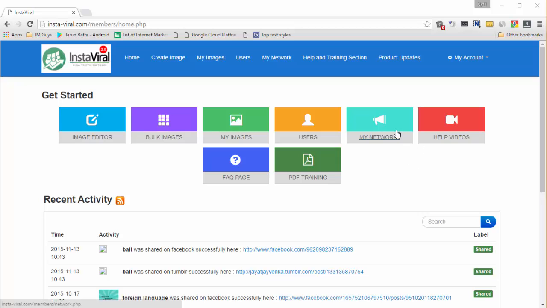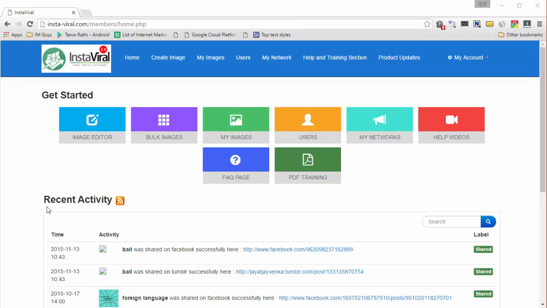Then you can see a list of all the different social media accounts or different accounts on different websites that you've added to Instaviral inside My Networks. And we also have extensive training on Instaviral to make things very easy for you. You can access the training by clicking on Help Videos, where you will see a number of different videos that will show you exactly how to use Instaviral for maximum performance. And we also have FAQ pages which will show you what things are possible through Instaviral and what's not possible. And finally, PDF training. If you're the kind who loves to read, we've got PDF files for you which you can download or read online.